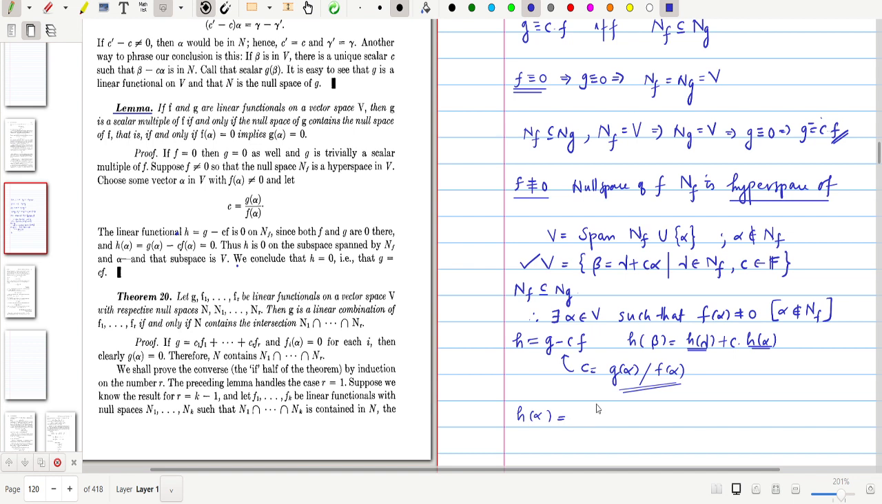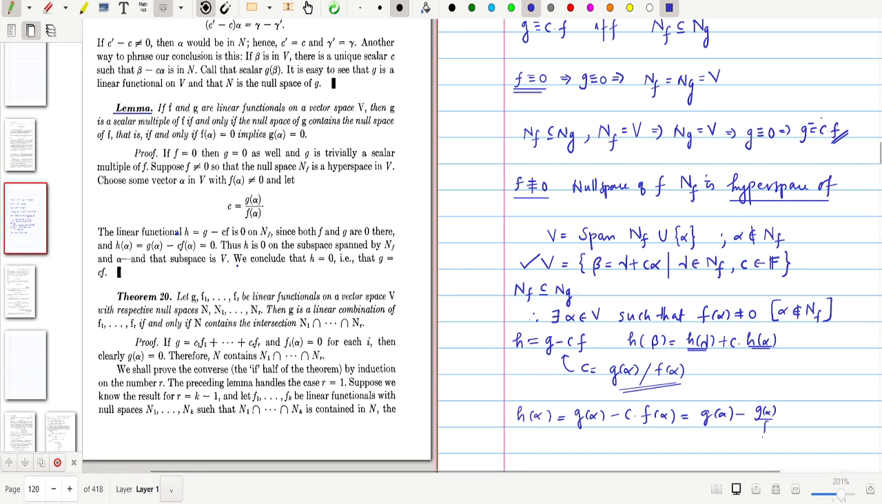H of alpha is equal to G of alpha minus C times f of alpha. So that is G alpha minus, what is C here? C is G alpha by f alpha, so that doesn't depend on this beta anyway. So this h alpha is equal to G alpha minus G alpha by f alpha times f alpha. Then you can cancel this, and you get 0. So we can show that this h alpha is always 0.